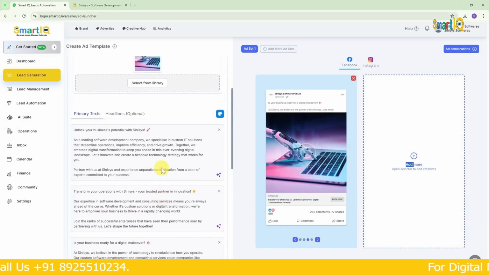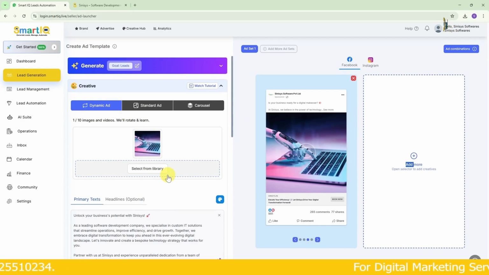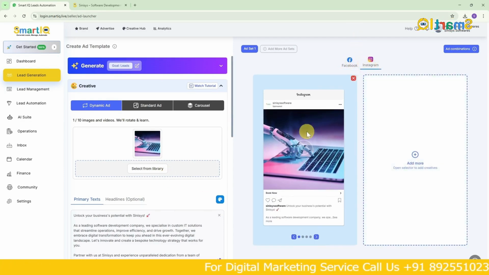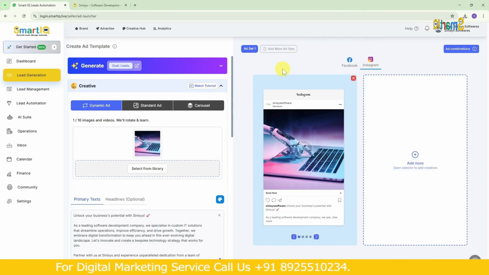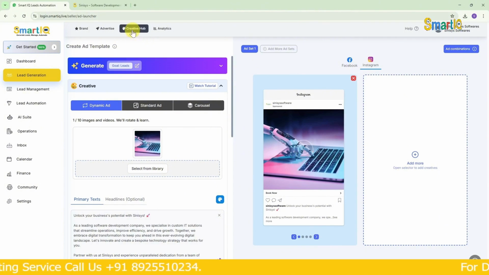We'll create an ad like this and we are going to run it on both Facebook and Instagram. Why? Because both are under Meta. So once we create one here, what we can do is run it. This is how. In the creative section, we create the ad and then we are going to run it.